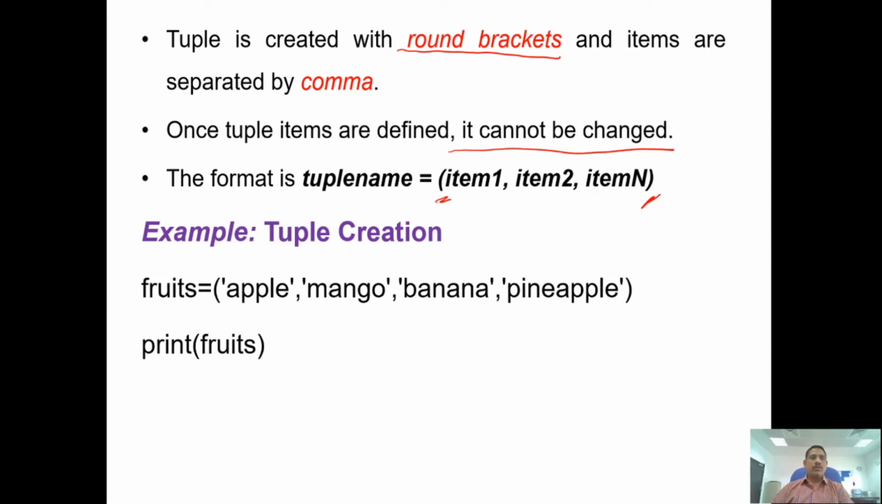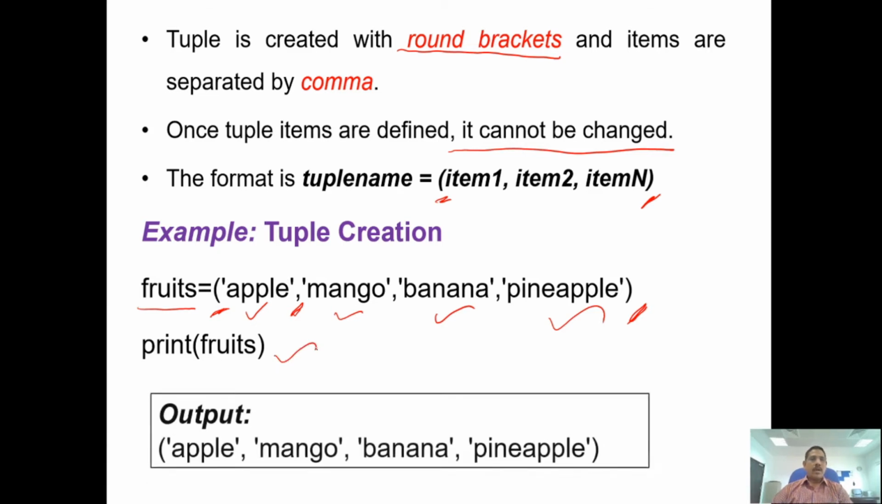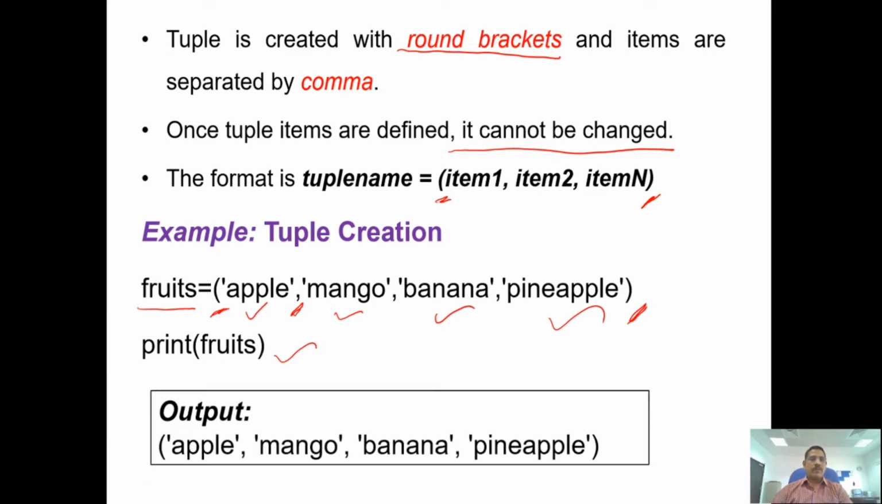Now we will see how to declare tuples. We need to create the tuple. This is the tuple name, then open a parenthesis and write the items. Items can be either text or numbers, but they should be separated by commas and closed with the parenthesis. Then print fruits; the built-in print function prints the items: apple, mango, banana, pineapple. So this is the creation of tuples.